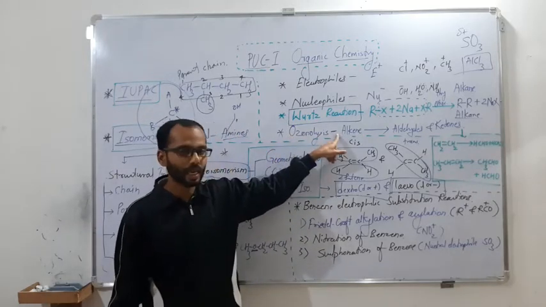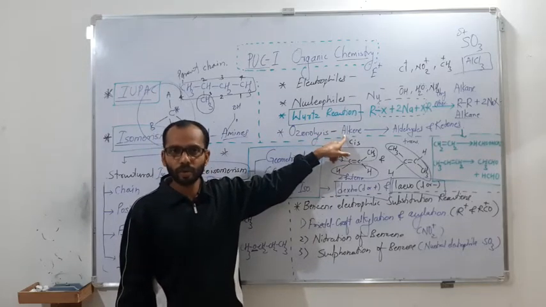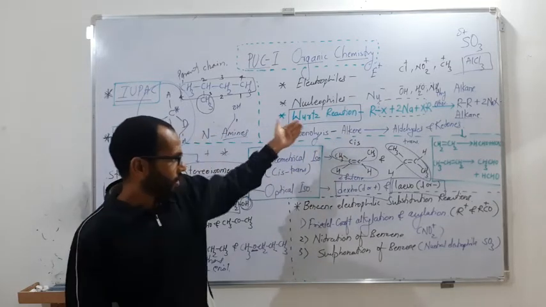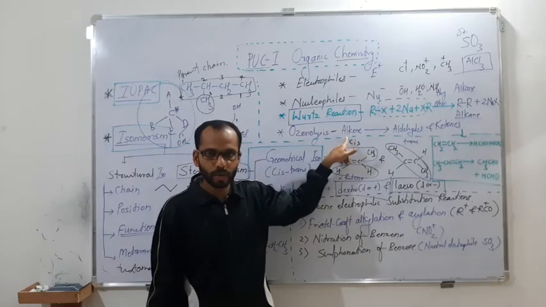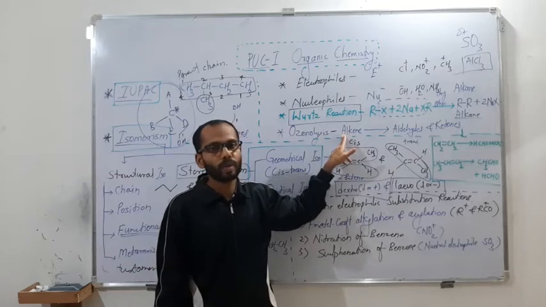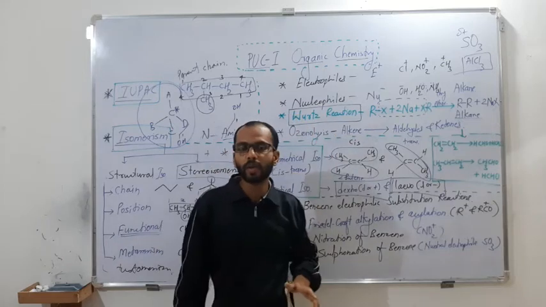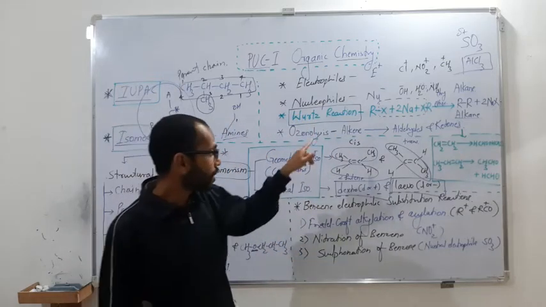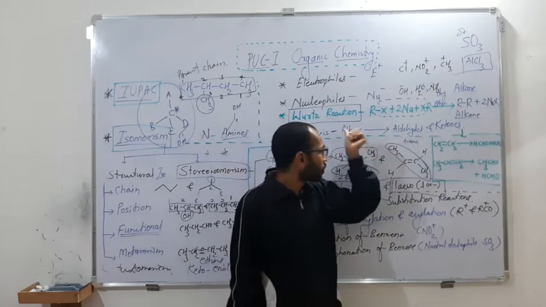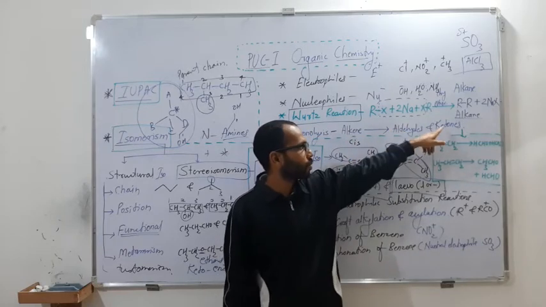This is a reaction shown by alkenes. We may have an alkene symmetrical as well as unsymmetrical. Do remember, if the alkene is symmetrical, you will get both products similar. If there is a hydrogen on the doubly bonded carbon, then both are going to be aldehydes. If there is no hydrogen on the doubly bonded carbon, both will be ketones. If the alkene is symmetrical, both aldehydes will be similar, both ketones will be similar. If we don't have a symmetrical alkene, then definitely the products are going to be different. Depending on whether the carbon has a hydrogen, then aldehyde. If both carbons don't have a hydrogen, then both are going to be ketones.